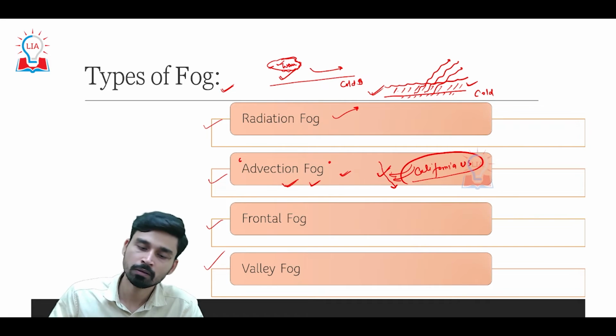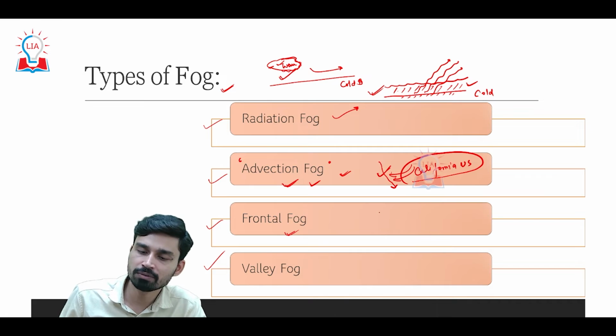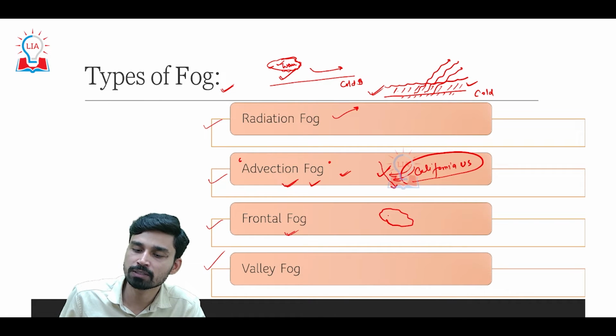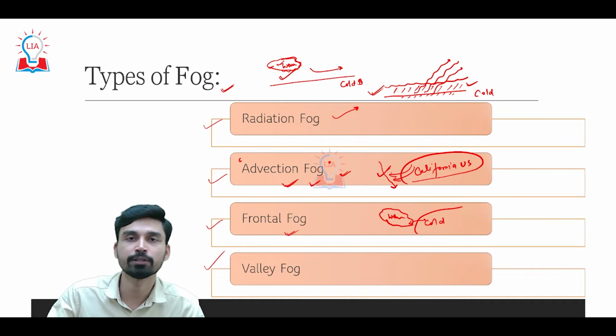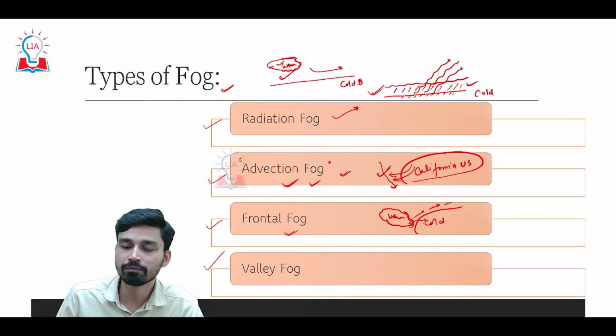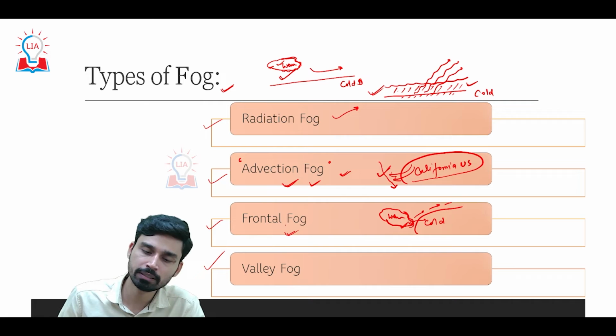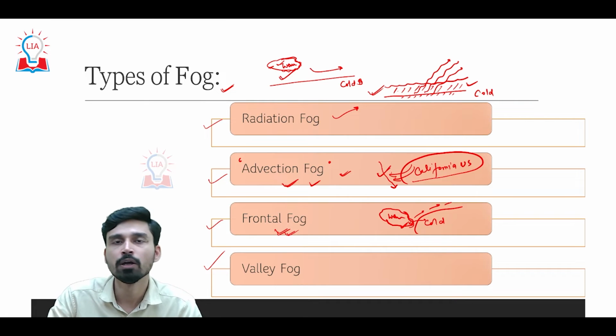fog. The third type of fog is what we can call frontal fog. Frontal fog develops when two different types of air masses, one a warm air mass and the other a cold air mass, interact with each other. Warm air being lighter starts to rise up along the cold air mass, and thus it starts to cool down, or the cooling effect of the colder mass is exerted on this warmer mass. That also leads to condensation that can result in the formation of frontal fog.